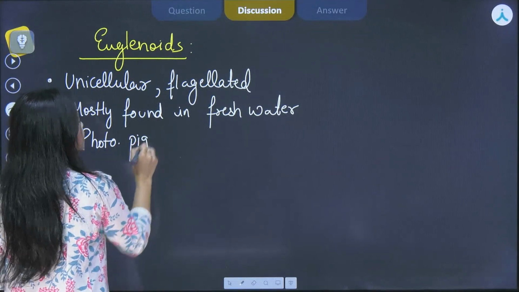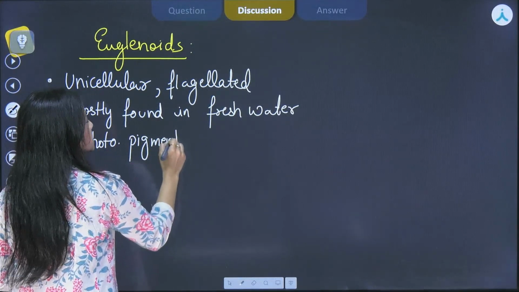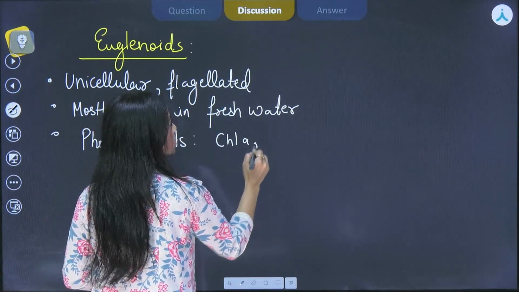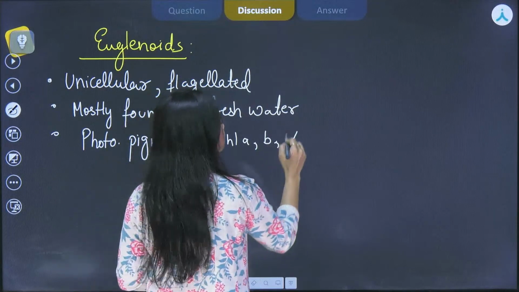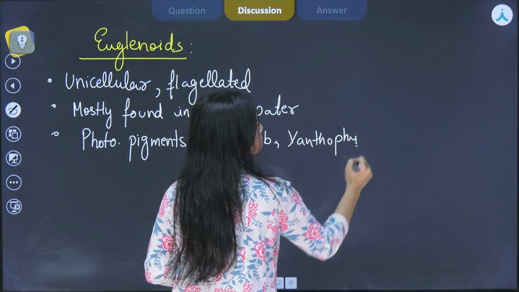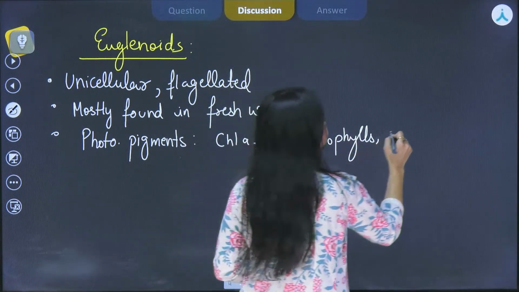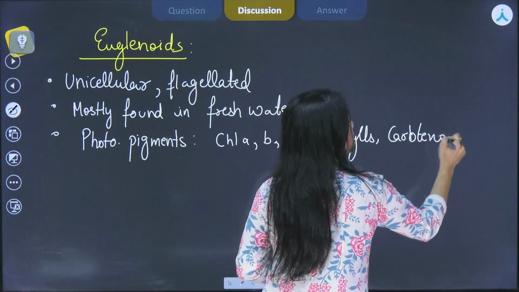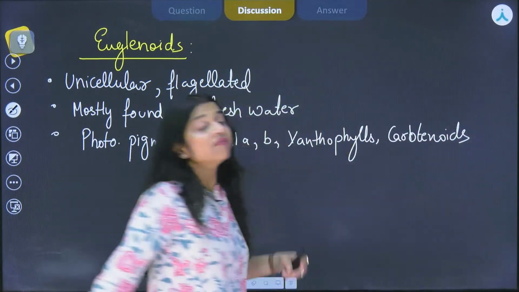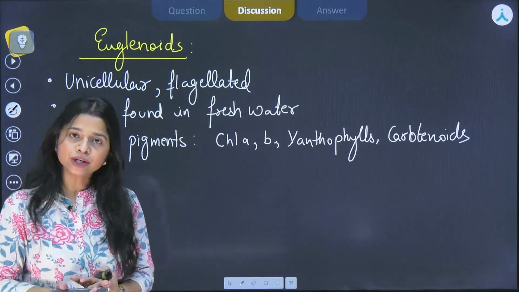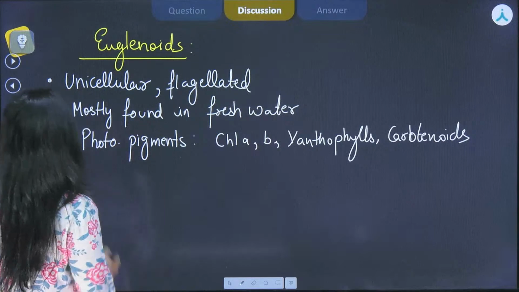I am writing it in brief over here. They have chlorophyll A, chlorophyll B, xanthophylls, as well as carotenoids. Since they have so many photosynthetic pigments, obviously they perform autotrophic nutrition. Okay, they perform photosynthesis.